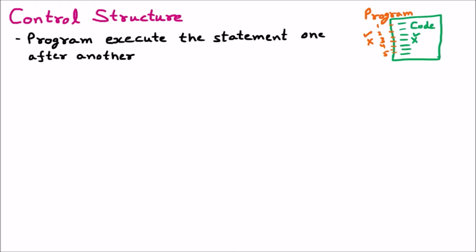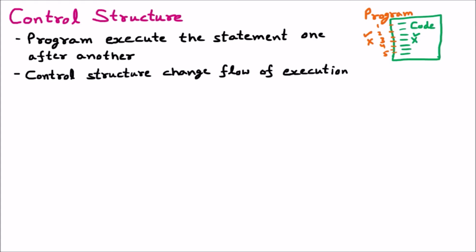Control structure can even change the flow of execution of the program. If I want that line number 5 should be repeated, let's say, 5 times. Now this line 5 should be continued for 5 times in a loop. So that is perfectly possible with the help of control structure.